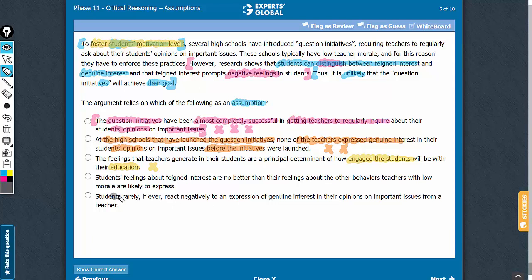This answer choice is about students' reaction to expression of genuine interest, whereas this argument is about teachers being low in morale and therefore not expressing genuine interest, and the students being able to distinguish between feigned interest and genuine interest. In simple words, the argument is about students' reaction to feigned interest, whereas answer choice E is about students' reactions to genuine interest. So answer choice E is out of the scope of the argument. Besides, it is not something that must be true for the argument to hold, so this cannot be a valid assumption. Let's confirm answer choice D now.